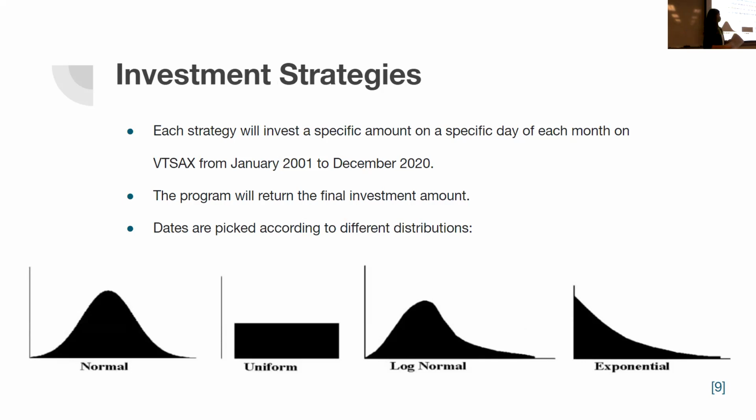The next program is going to follow a uniform distribution. So the dates throughout the month, they're all equally likely to be picked. So the first day could be picked, or the 10th, it doesn't really matter.